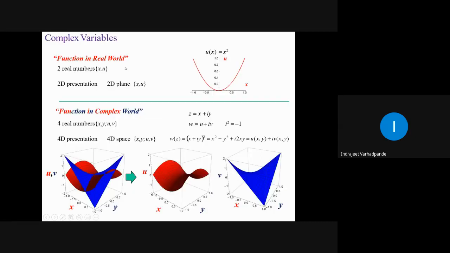Now, a function in the real world, what we are usually talking about: if I say that f is a function of x, that is, y is equal to f of x, a function of the variable x, which is denoted by y. Function means it associates one variable with respect to the other by defining a certain rule.